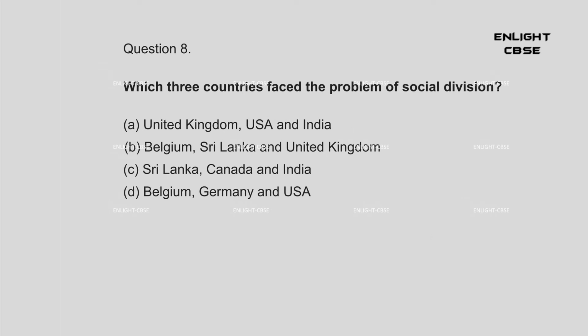Question 8. Which three countries faced the problem of social division? A. United Kingdom, USA, and India. B. Belgium, Sri Lanka, and United Kingdom. C. Sri Lanka, Canada, and India. D. Belgium, Germany, and USA. Answer: B. Belgium, Sri Lanka, and United Kingdom.